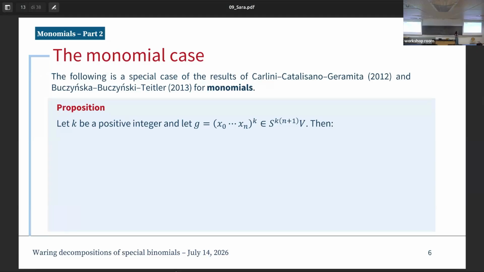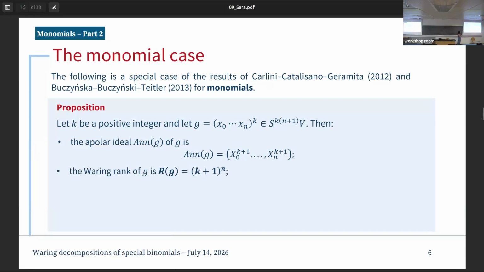Now we are ready to start with the starting point of our analysis, which is the monomial case. Okay, and in this slide, I want to report the main results, which are provided by Carlini, Catalisano, and Oneto, and by Buczyńska. In particular, if we consider a positive integer k, and we take a monomial of degree k times n plus 1, we have the construction of the apolar ideal, which is determined by the variables of the basic space.